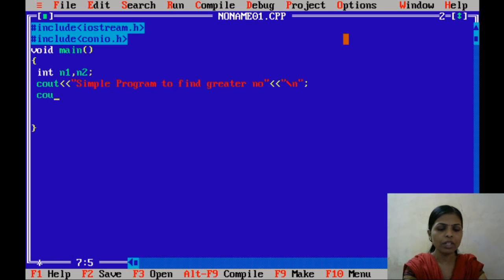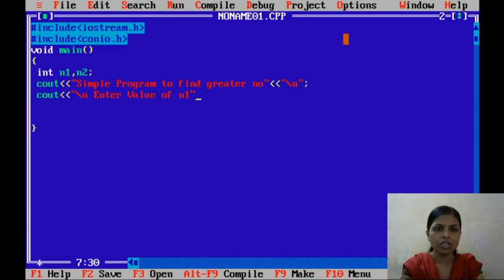Here I will use cout again to display one message, "Enter value of n1".